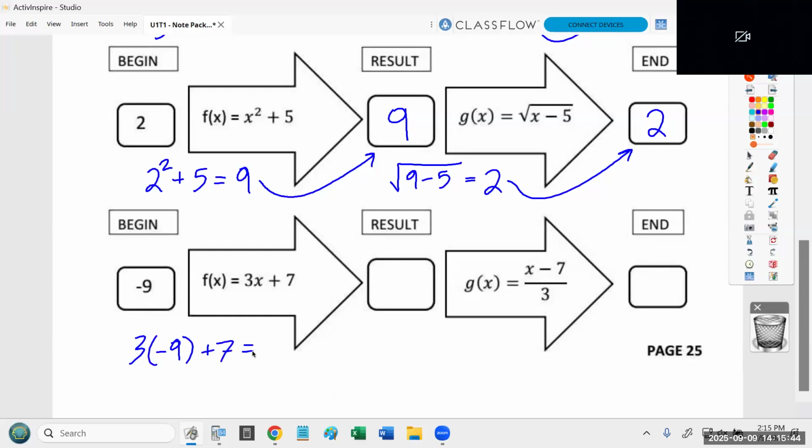Notice I did 3x plus 7, but instead of writing x, I wrote -9. 3 times -9 is -27. Plus 7 is -20. So the function turned -9 into -20. Now I'm going to take this -20 and rewrite this equation, but instead of x, I'm going to write -20.